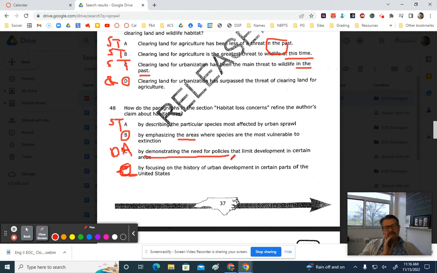And then finally, by focusing on the history of urban development in certain parts of the United States. That is not in that section. So that is an unrelated truth. It's somewhere else in there. It's true that it does talk about it somewhere in the article, but just not in this section. So our correct answer is B.